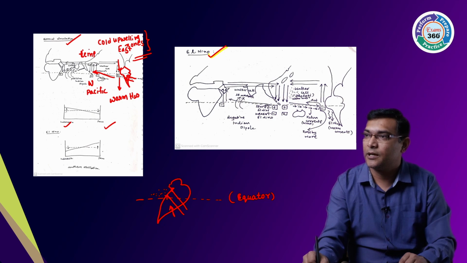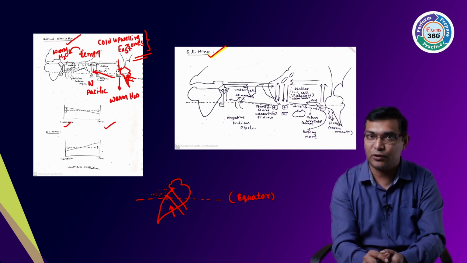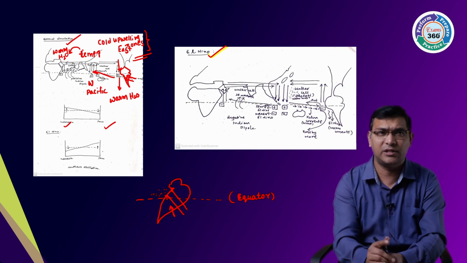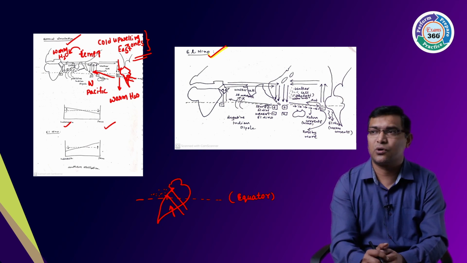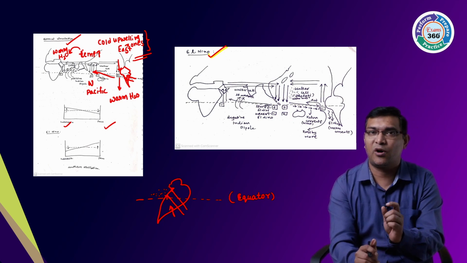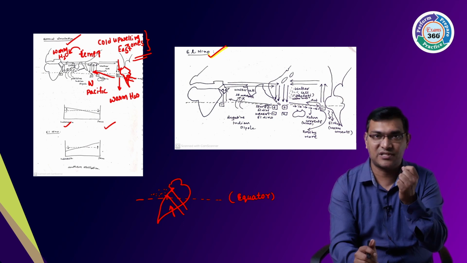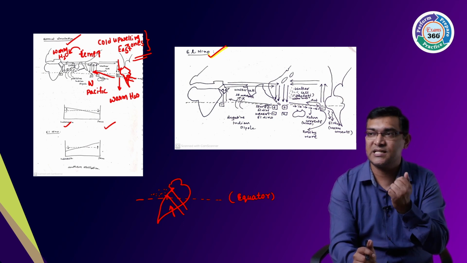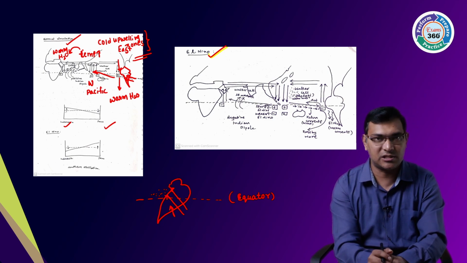Why does it increase? Because of the warm water which has been transported from the Peruvian coast to the Indonesian coast. Indonesia is nothing but your West Pacific coast. So at Indonesia, the warm water transported from Peru raises the sea surface temperature. As the sea surface temperature rises, can you say it is a low pressure system? It will be a low pressure system.